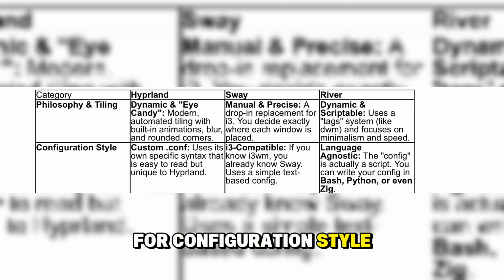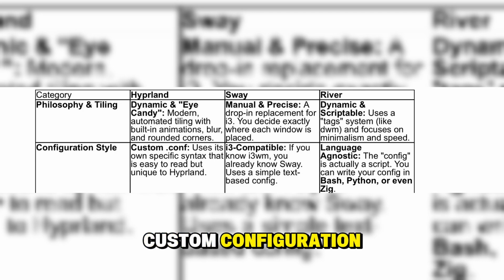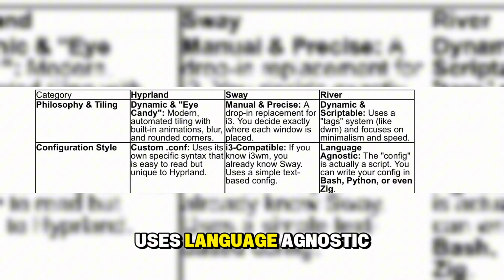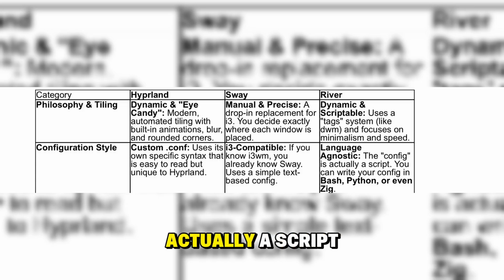For configuration style, Hyprland has a custom configuration that uses its own specific syntax. Sway is i3 compatible. If you know i3 YAML, you already know Sway, and River is language agnostic. The configuration is actually a script.